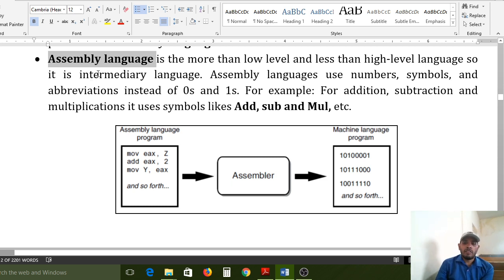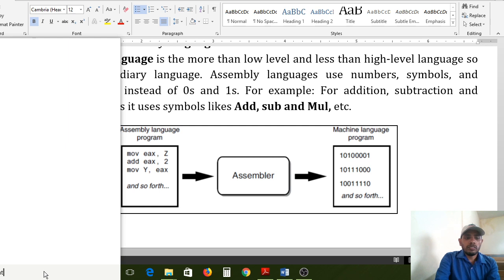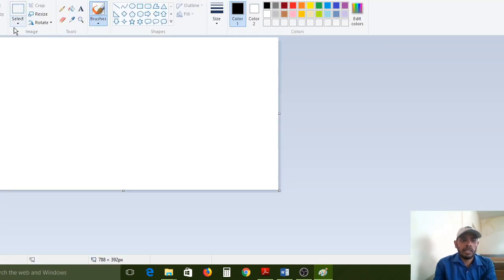Machine level language is over now; we have to discuss assembly language. Assembly level language is more than low level and less than higher level, nothing but an intermediary language. Now I am explaining in a diagrammatic way.